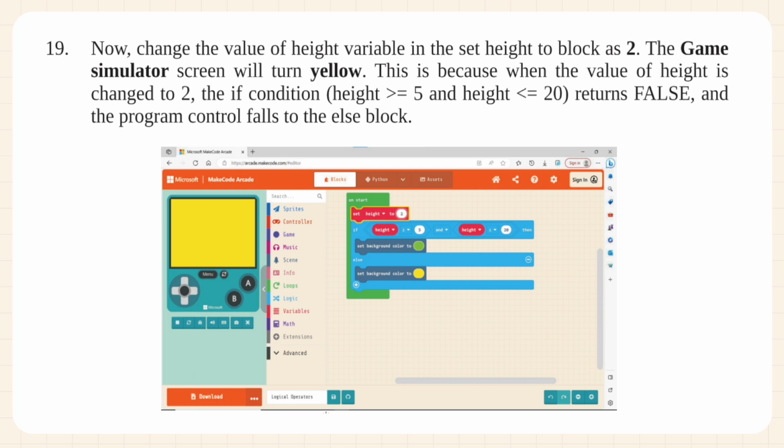19. Now, change the value of height variable in the set height to block to 2. The game simulator screen will turn yellow. This is because when the value of height is changed to 2, the if condition, height greater than or equal to 5 and height less than or equal to 20, returns false, and the program control falls to the else block.